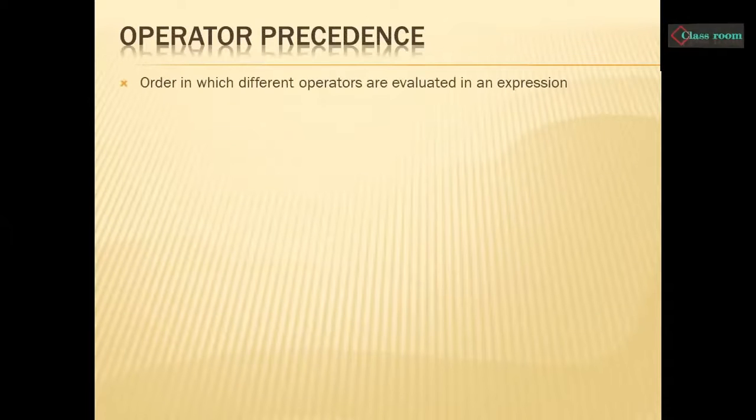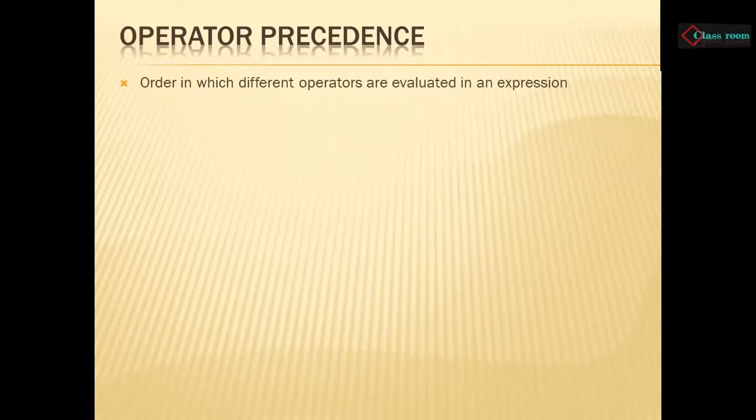Operator precedence is the order in which different operators are evaluated in an expression. An expression in C language, or in any other language or in mathematics, can consist of many different operators and different operands.